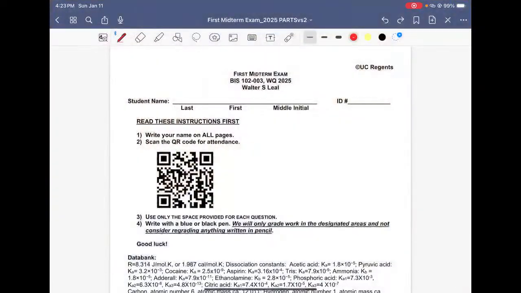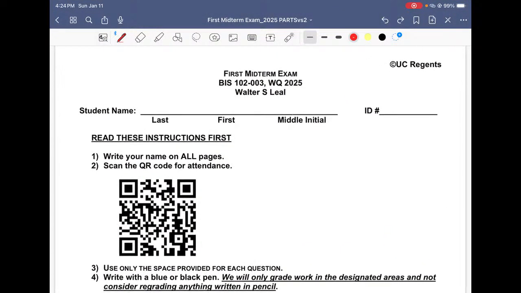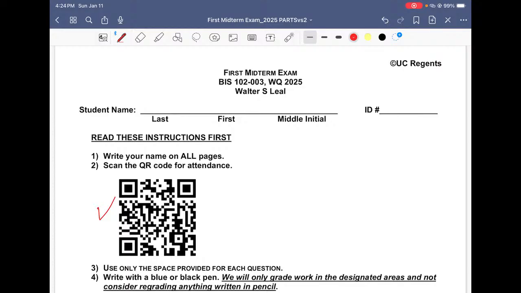So let's do that. As you see here now, we have the first midterm for 2025. Every time that you get an exam in my class, you are going to have a QR code, and we use the QR code for attendance. For the exam too, whether we take the exam with the entire class or separately for students that have a special requirement, everyone should scan this QR code, okay?